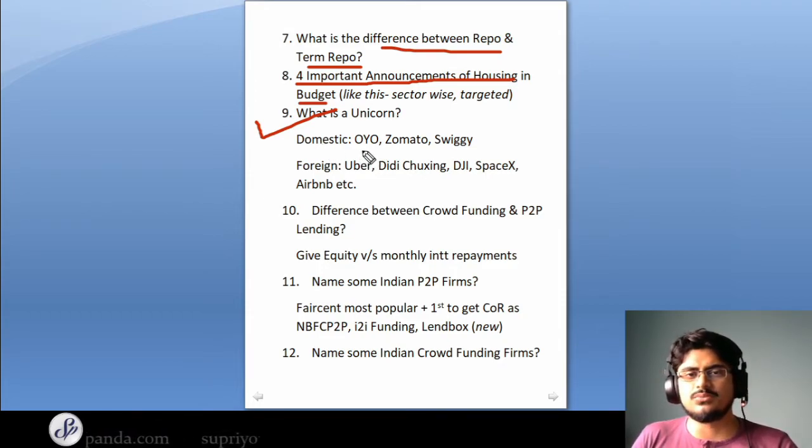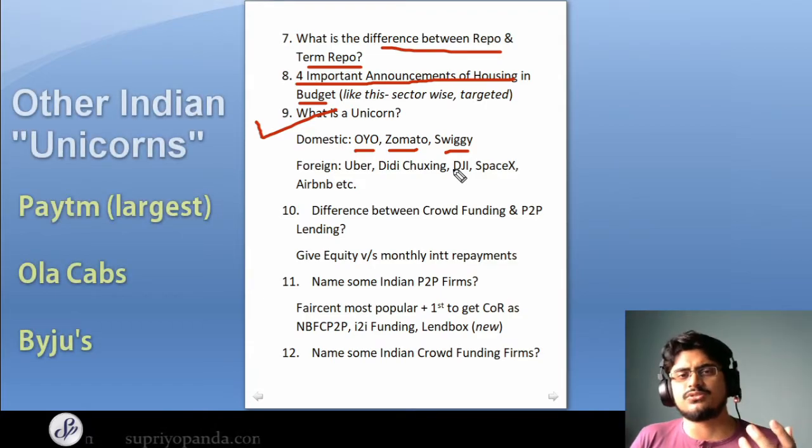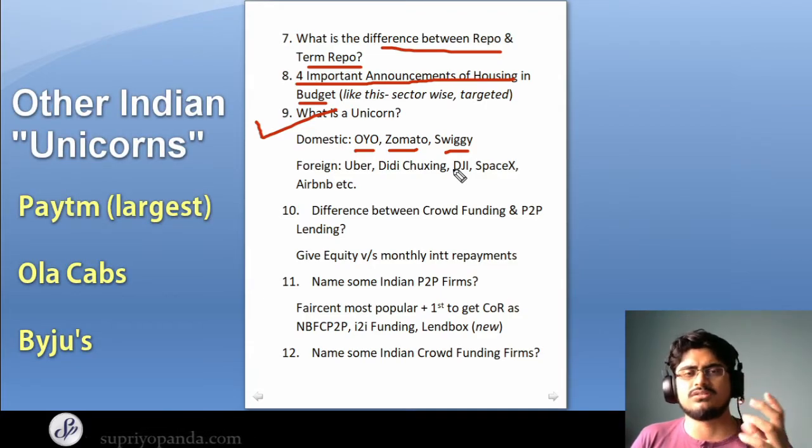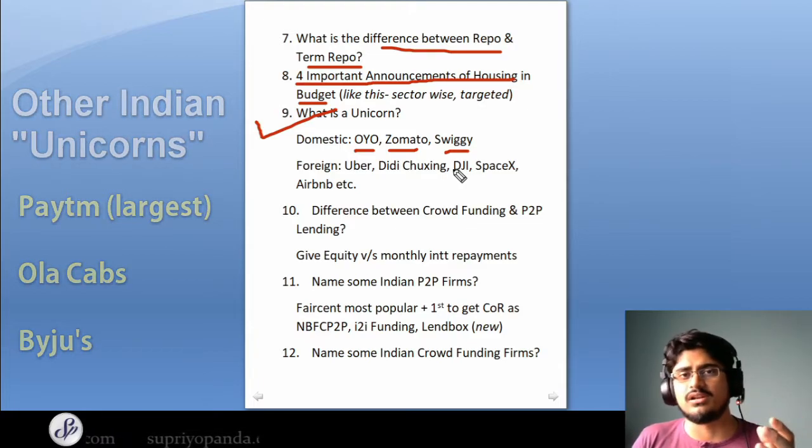and if you get a question like this, you can answer with Oyo Rooms, there is Zomato, there is Swiggy, and there are various other kinds of companies which have gotten the unicorn status in India, and you can go and just check it out because there are various kinds of industries which have been impacted recently, and the startup sector is doing pretty well in India.